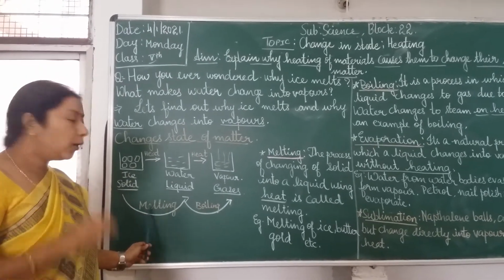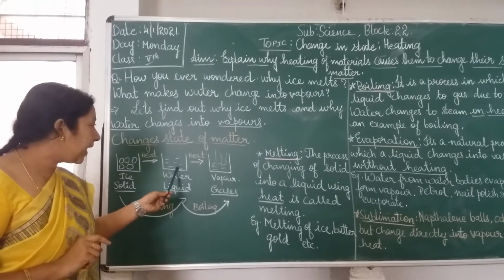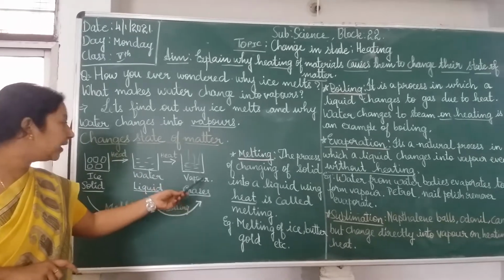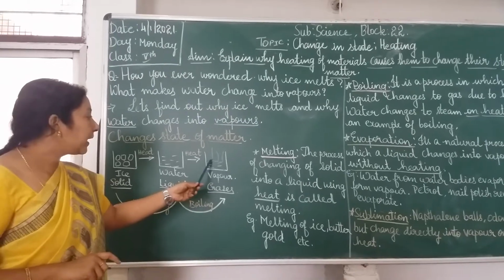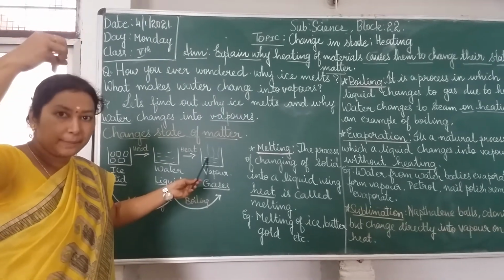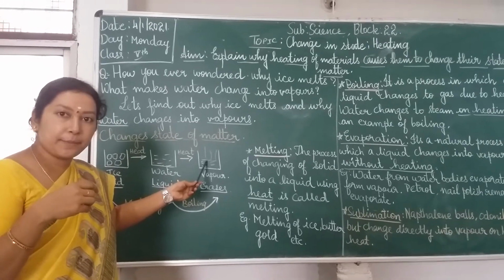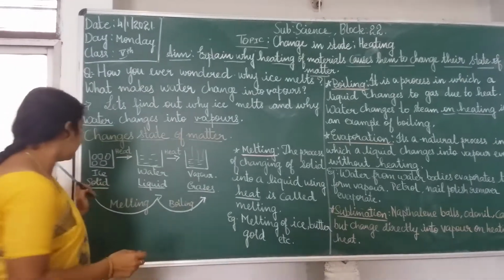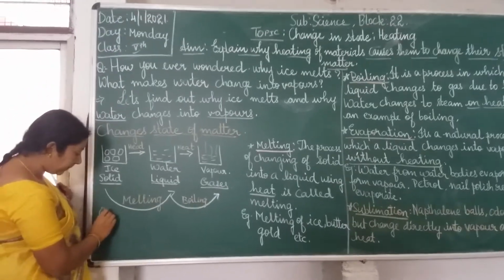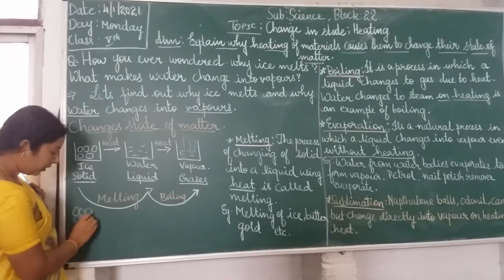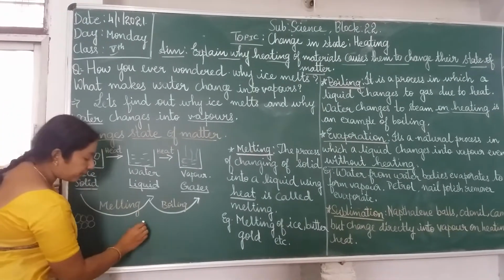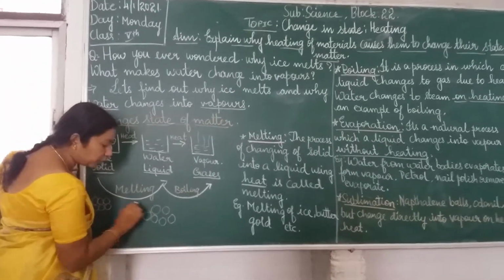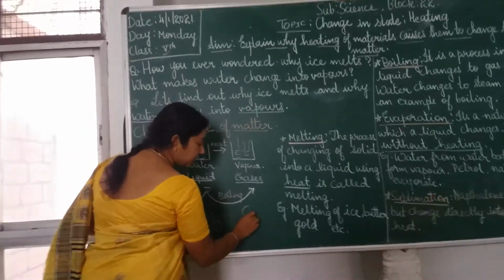Did you all understand? Now I have not stopped here. Again I have supplied heat to this liquid water and it is going to convert into gaseous form. Gradually you will observe some vapors coming out from the beaker. When you observe this vapor, you can see the particles moving apart, isn't it? In the solid state, the particles are arranged closely. You have learned this in your previous class. In case of a liquid, the particles will have little freedom to move, isn't it? Whereas in case of gases, the